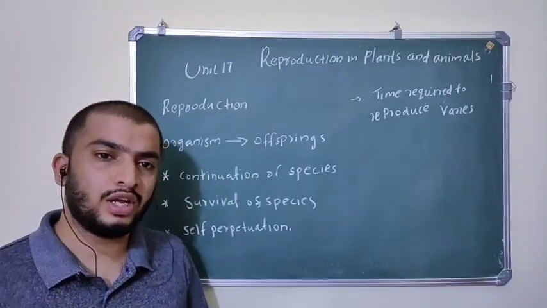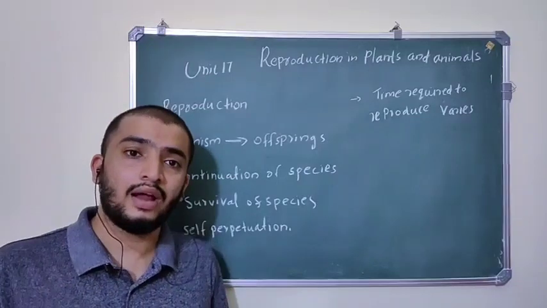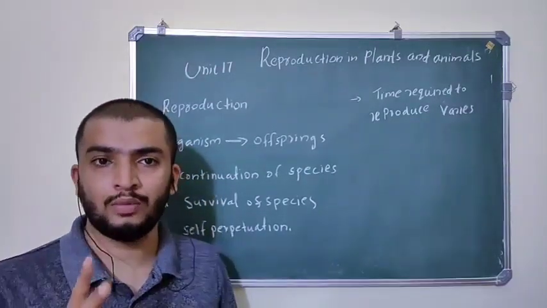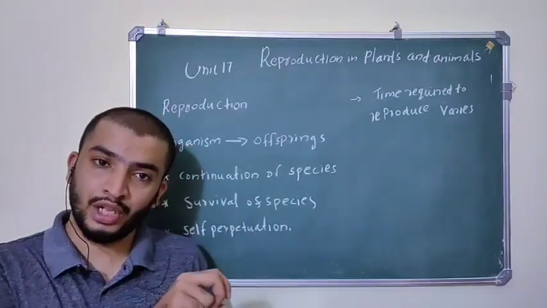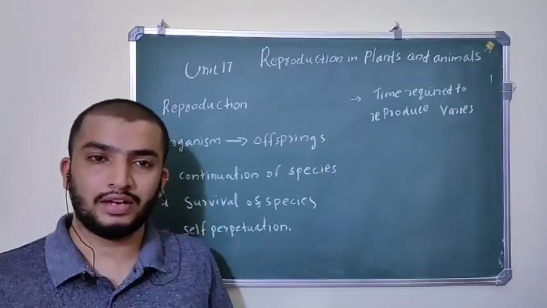So reproduction is very important for continuation of a species and also for survival of a species. That is an important point you have to remember here. Reproduction is very important for continuation of the species and also for survival of that species.